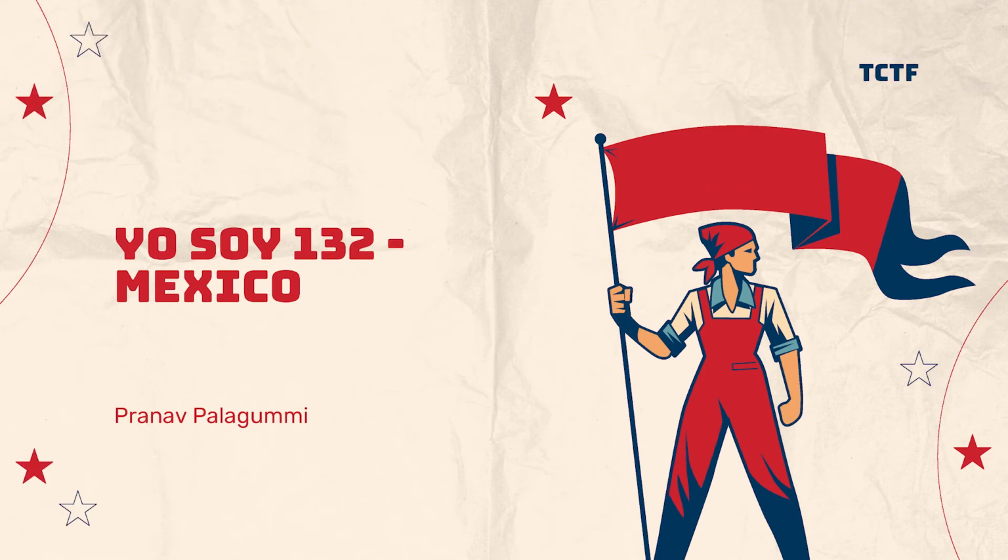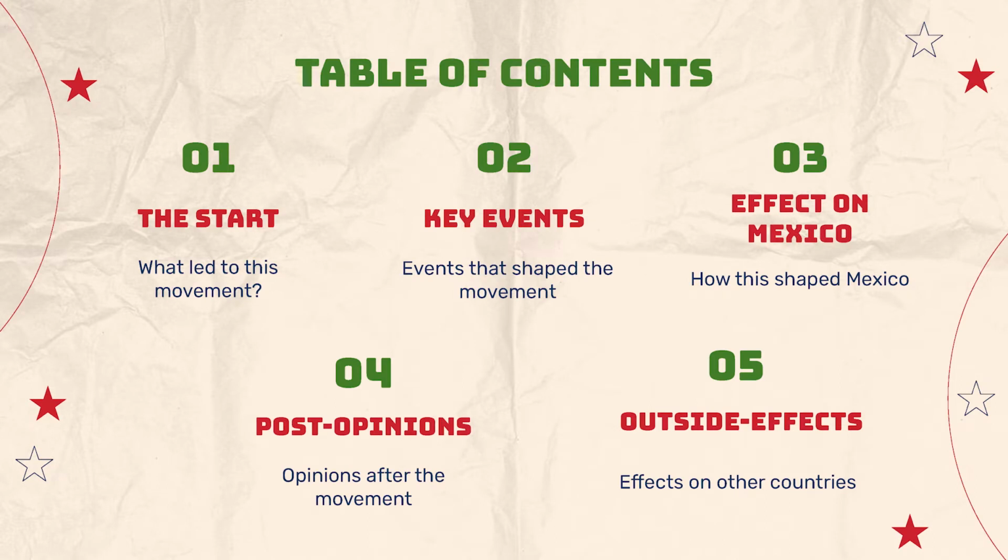So this is the Yo Soy 132 movement from Mexico, and my name is Pranav. So what am I going to be going over in this presentation? So first, the start. What led to the start of this movement? Next are the key events. So what key events shaped this movement?